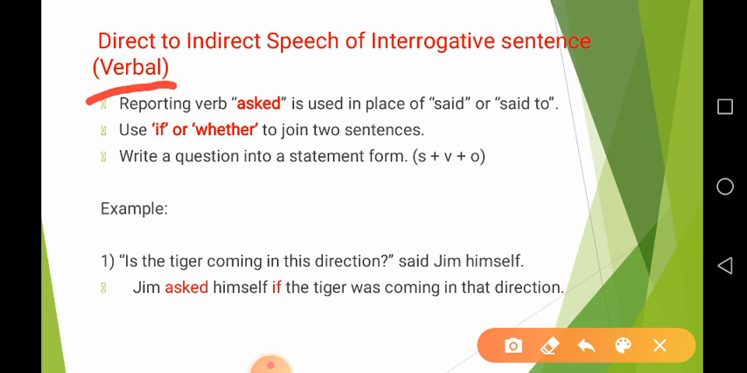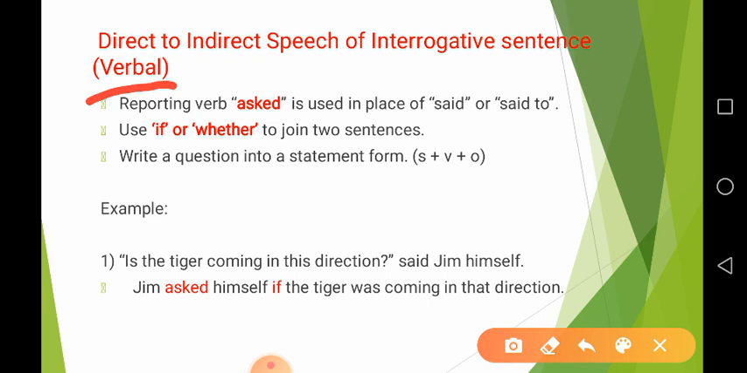The second is a WH question, where a sentence begins with a WH word like what, where, when, why, and the answer is a complete statement. So, therefore, it is called a WH question. Here we learn direct to indirect speech of verbal interrogative sentences.